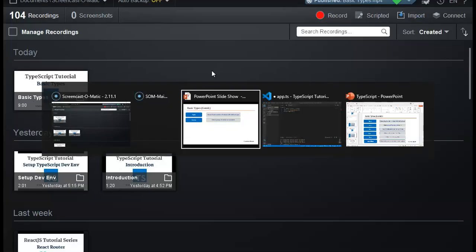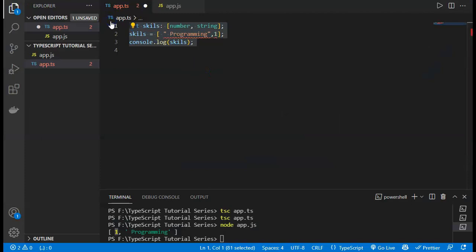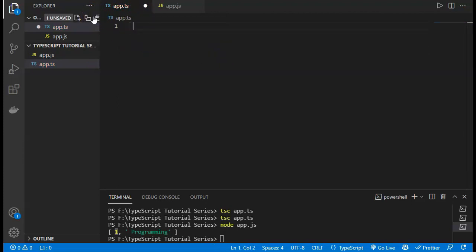To check enums, let me go to VS Code and define an enum example. First we have to use the enum keyword to define it, followed by the name of the enum, like Months, and it will be an object. Then we define the enum members, which start from 0. If I define Jan, it will start from 0, and if I define Feb, it will by default get the value 1, then 2, 3 and so on.